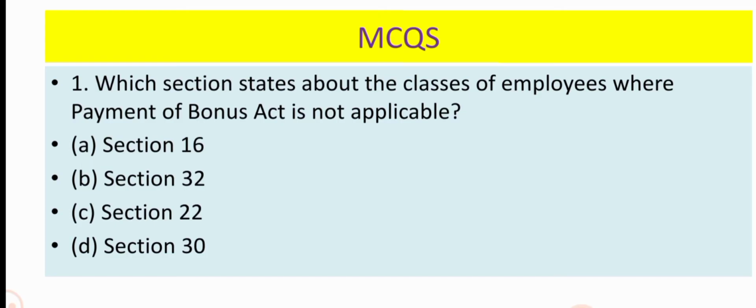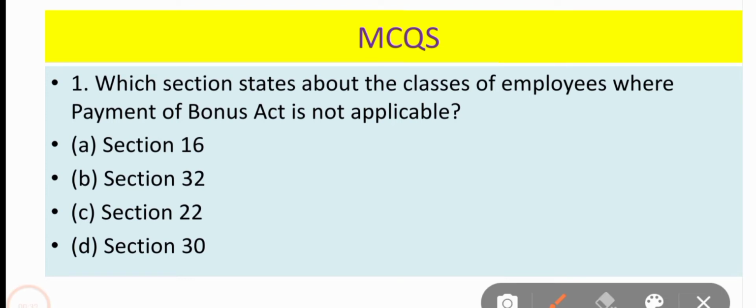Our first question is, which section states about the classes of employees where Payment of Bonus Act is not applicable? Usually Payment of Bonus Act is applicable to all the factories, all the establishments where 20 or more persons are engaged, but under section 32 this act is not applicable to institutes or organizations like the LIC, like Indian Red Cross, like universities, colleges. So the correct option for this question is option number B, section 32.